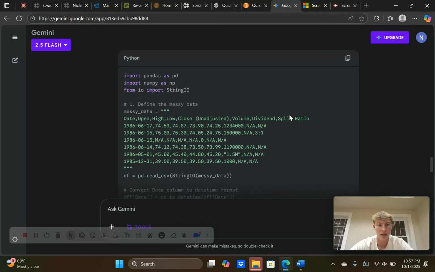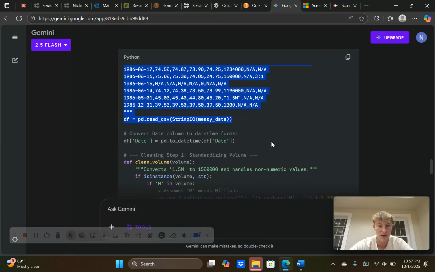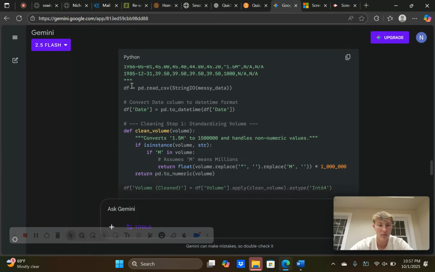Then we come down to our code. This is our original, where we define the messy data. Then we have a step that converts the date to a column in datetime format, which formats our dates in the correct order.